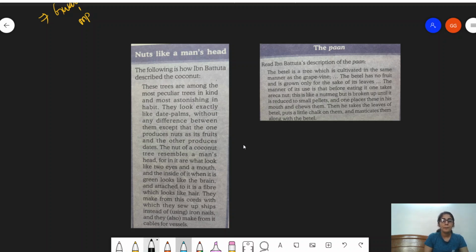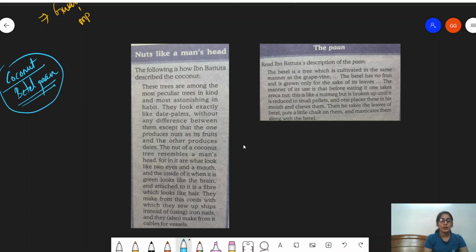It is the coconut and the betel leaf, or the pan. Very important two things. What does he have to say about it? Let's understand. So if you read this, nuts like a man's head. The following is how Ibn Battuta described the coconut.